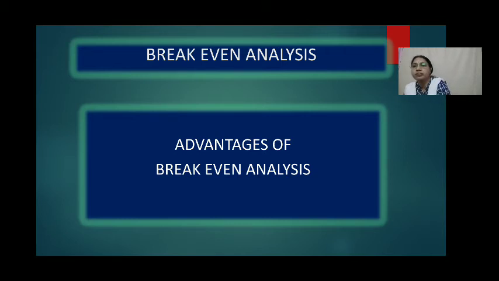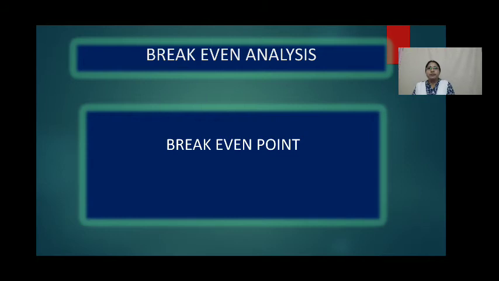Next, break-even point. As I already said earlier, break-even point is a point where the total sales are equal to total cost. It is a point of no profit or no loss. At this point, the income of the business is exactly equal to its expenditure. That means at this point, contribution, that is sales minus variable cost, is equal to the fixed cost.